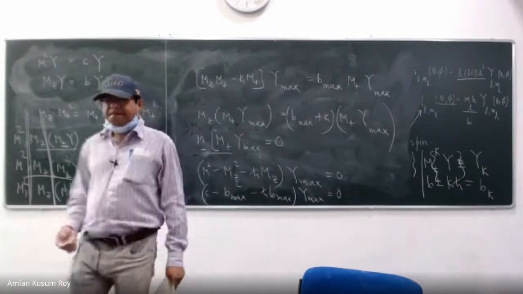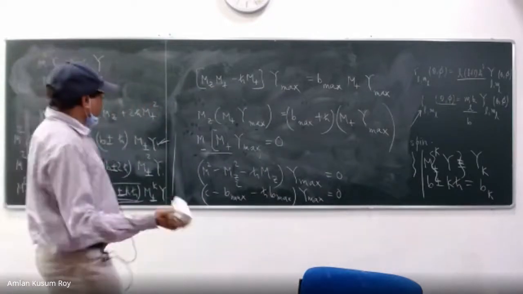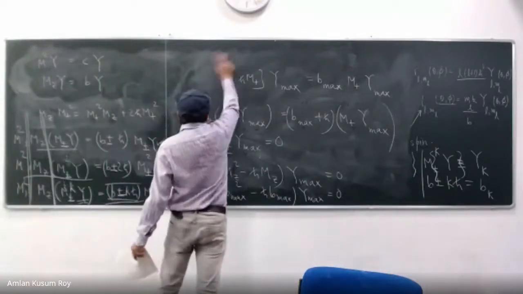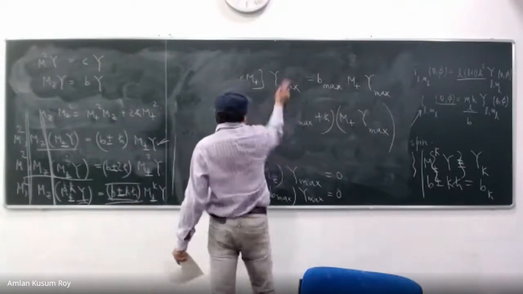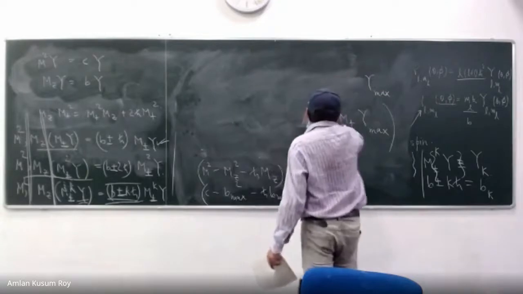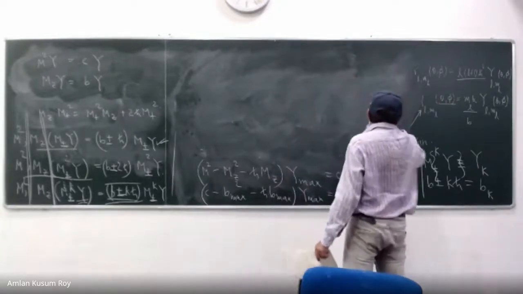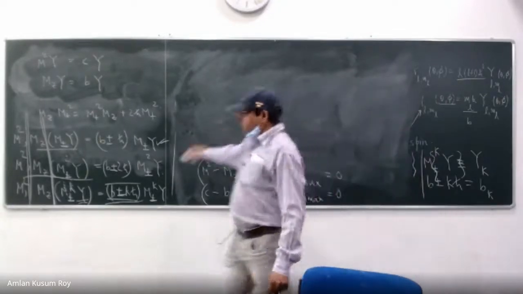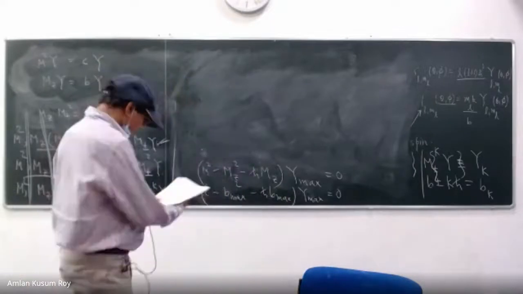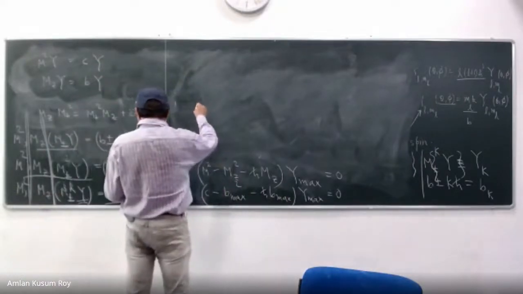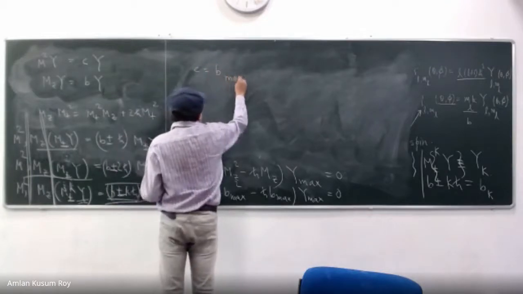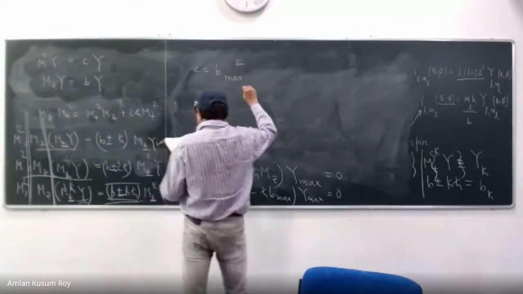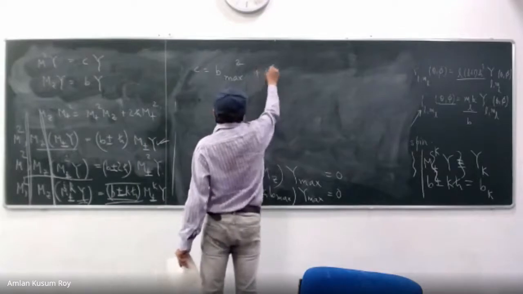So that means C minus B max square minus h cross B max is equal to 0. So C is equal to B max square plus h cross B max.